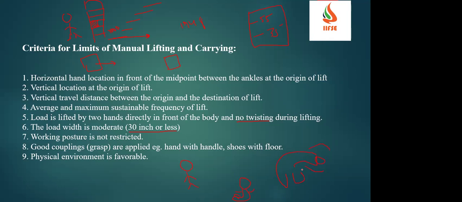Bend and I have to do the activity. So these all are the restrictions in the posture. Posture means sitting position or working position. In what position we are performing the activity.